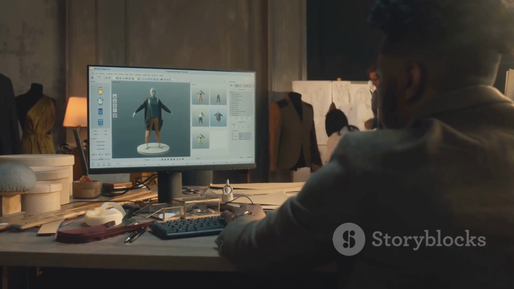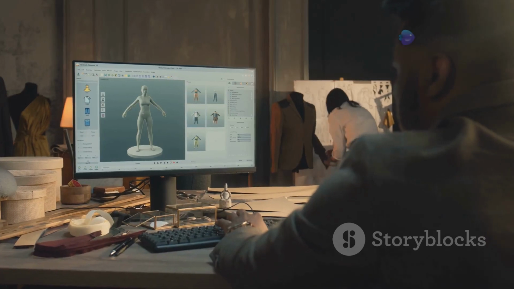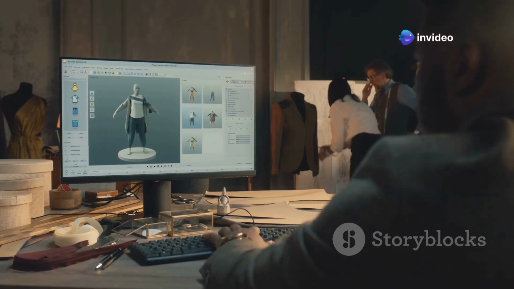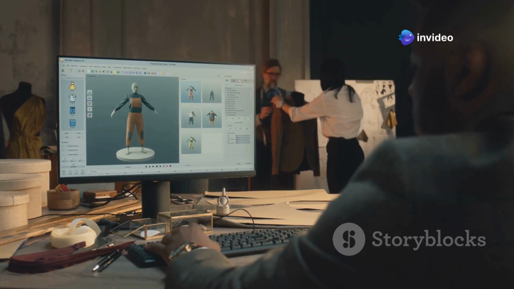Now that we've covered the basics of animation principles, let's delve into a practical example using Blender, a popular and accessible 3D animation software.